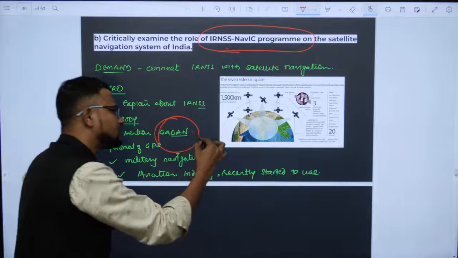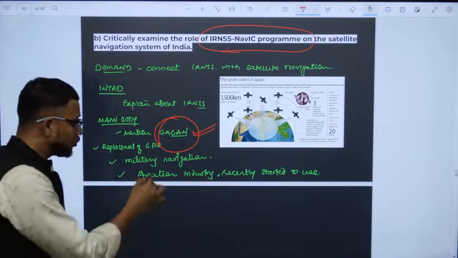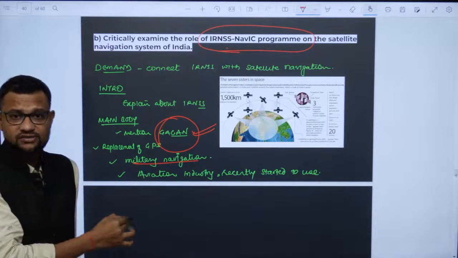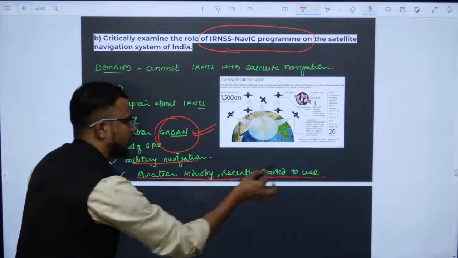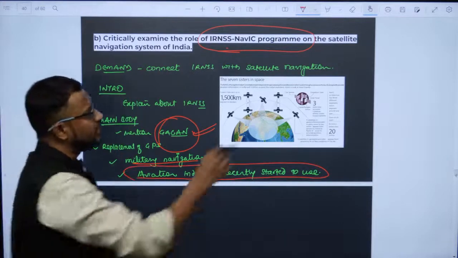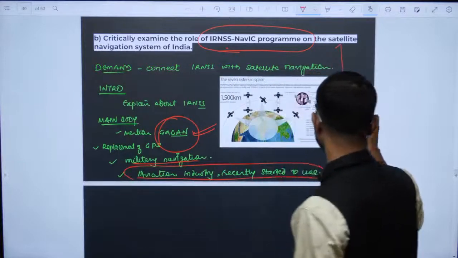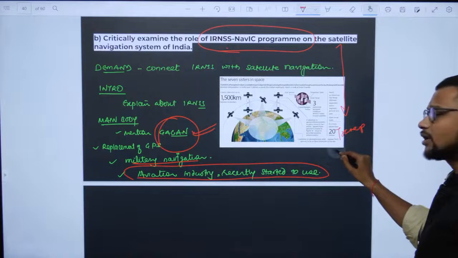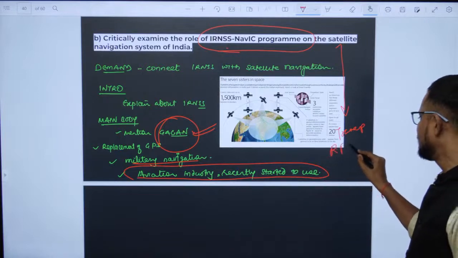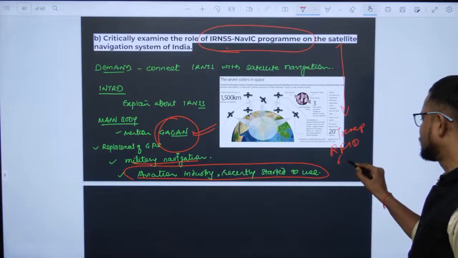So this program is used by India for military purposes also, yes, it has strategic significance, even for the aviation industry you will find it in use. It enables transportation, and you have also noted RFID-enabled geotagging, right?